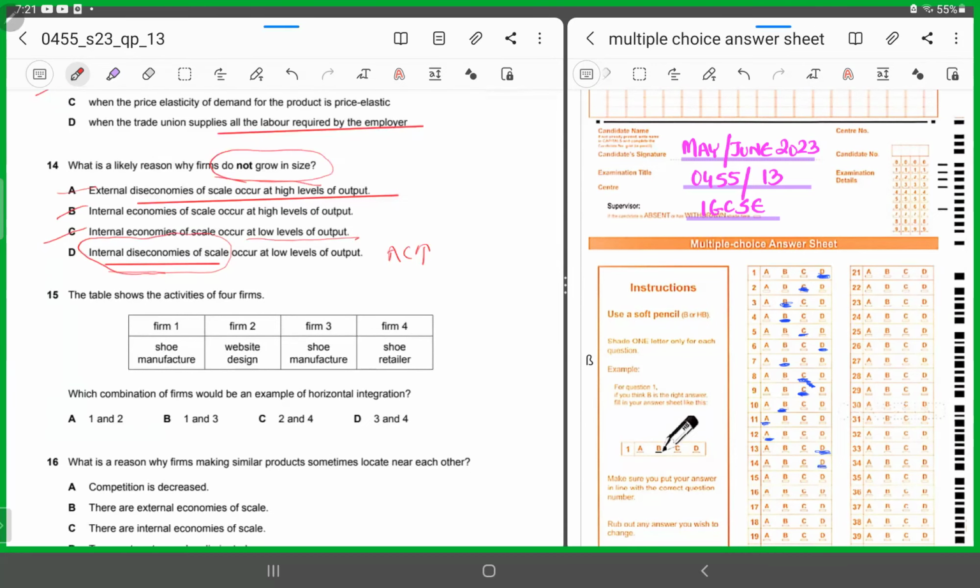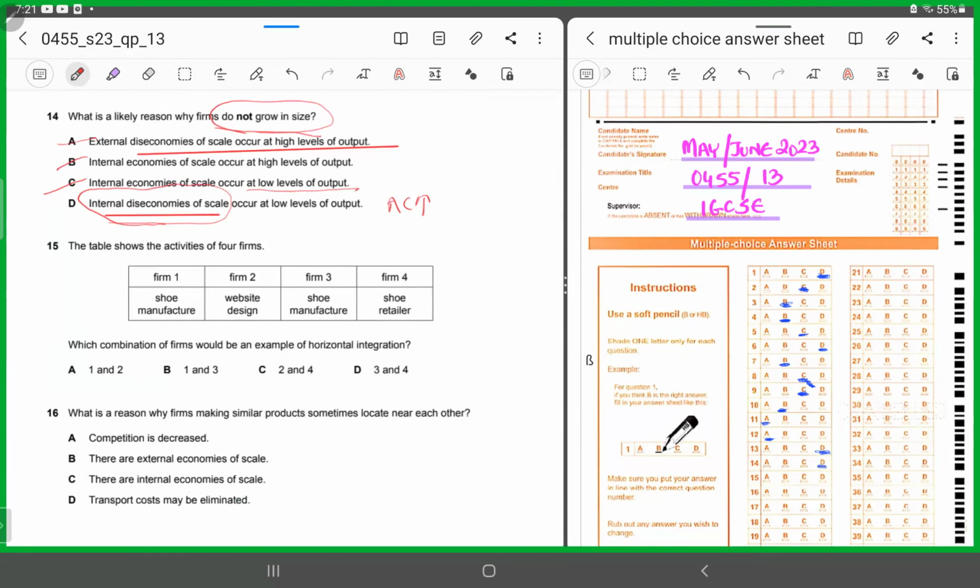All right, number 15. They've given you a table which shows the activities of 4 firms. Firm 1 is a shoe manufacturer, firm 2 website design, firm 3 shoe manufacturer, firm 4 shoe retailer. Which combination of firms would be an example of horizontal integration? We all know that horizontal integration is the merger of firms producing the same product at the same production stage. So which 2 firms are at the same production stage? Yes, shoe manufacturer in both scenarios. So firm 1 and 3, right? 1 and 3, 15 has to be B.